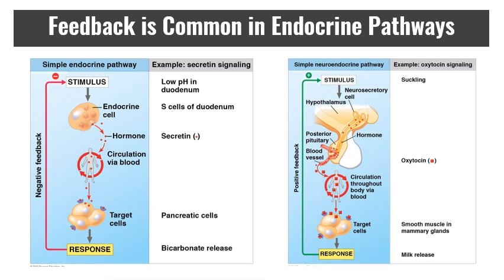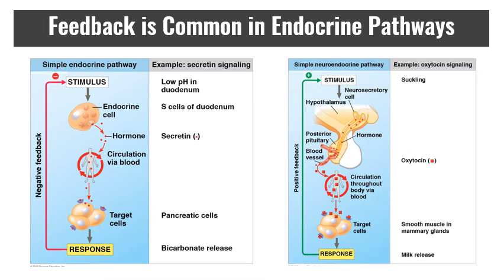You could have negative feedback loops, like with pH. So as the pH drops in the duodenum, it will cause the release of secretin. That will then cause bicarbonate to be released, which will cause the pH to go back up. So that would be a negative feedback loop.